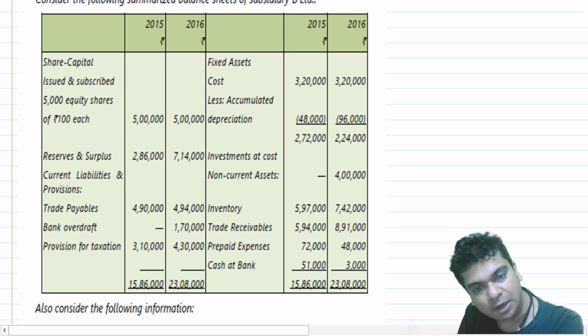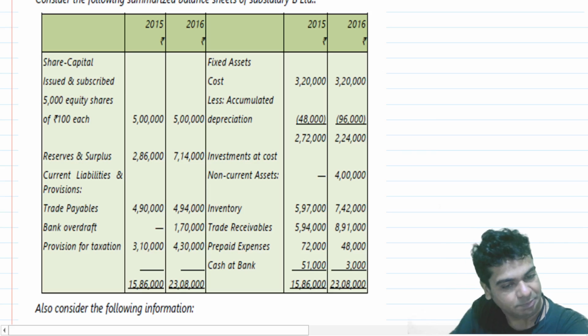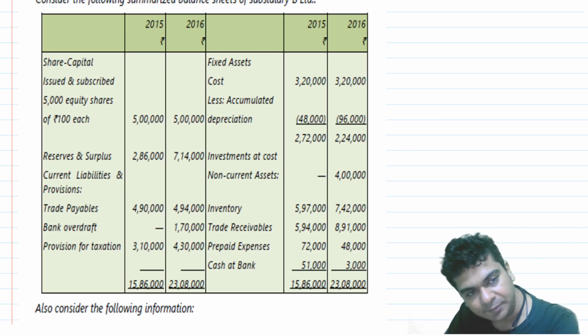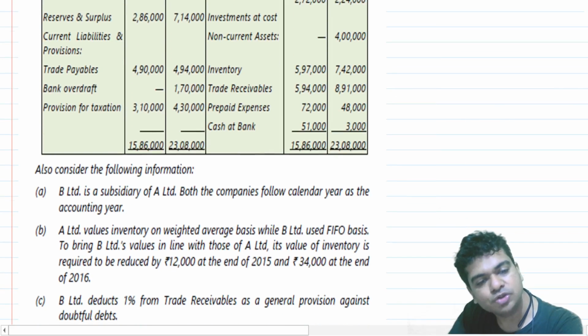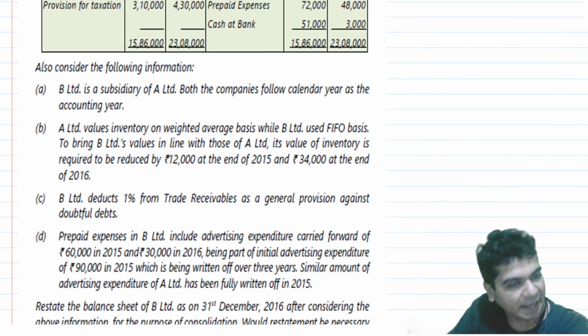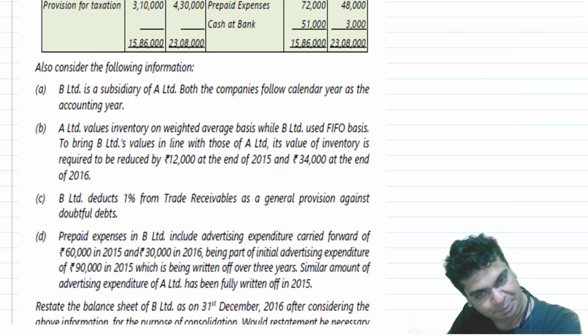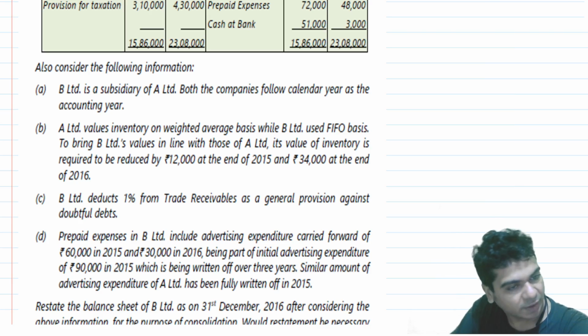Fixed assets, they are saying cost less accumulated depreciation. Investment, in that they are saying non-current assets, then inventory, trade receivables, prepaid expenses and cash at bank. They say also consider the following information. Okay, in A they are saying that B Limited is a subsidiary of A Limited. Both the companies follow calendar year as the accounting year.